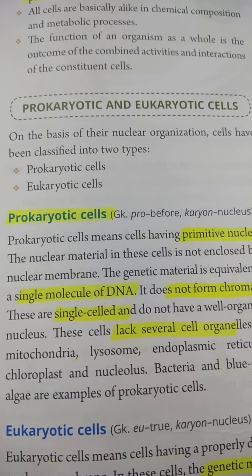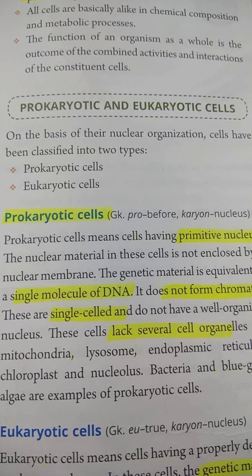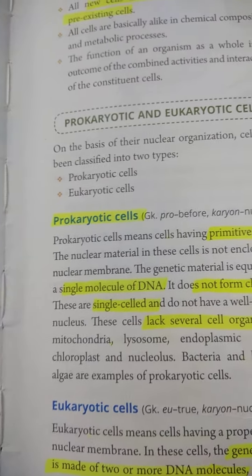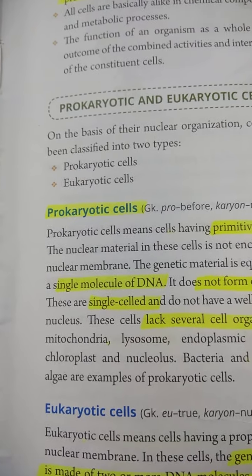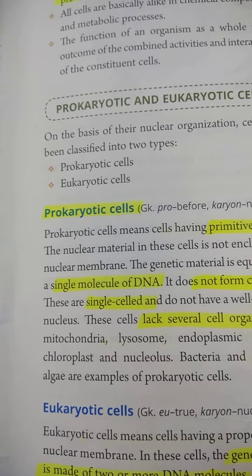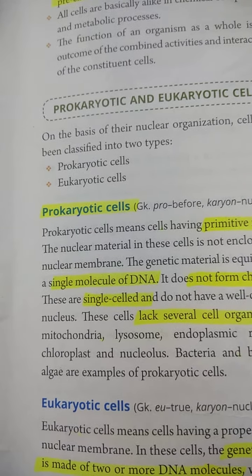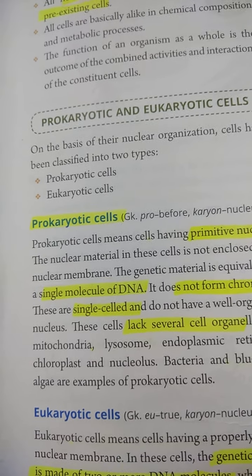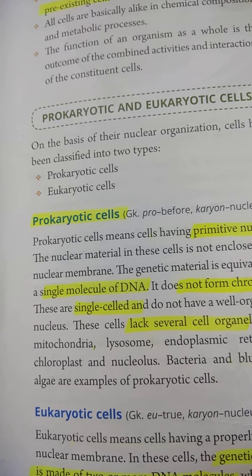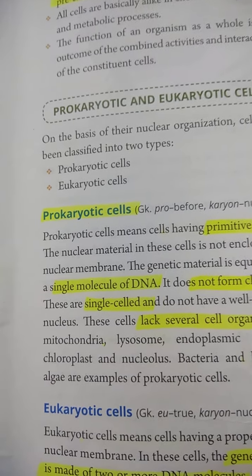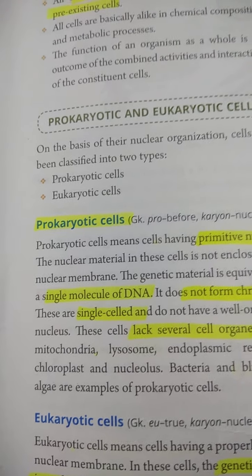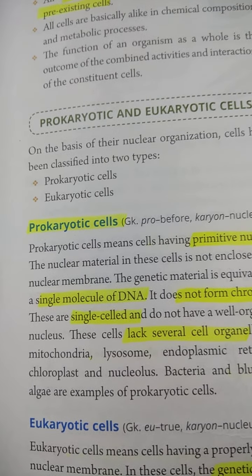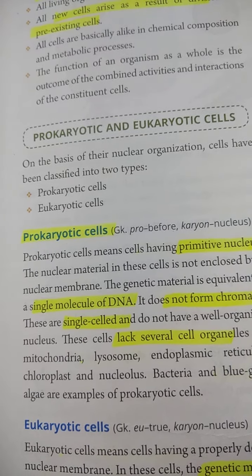Now the next heading of the chapter is prokaryotic and eukaryotic cells. On the basis of their nuclear organization, cells are categorized into two categories, that is prokaryotic cells and eukaryotic cells. Prokaryotic means cells having a primitive nucleus, meaning the nucleus is not properly developed. In this nucleus, nuclear material is not surrounded by the nuclear membrane, and the genetic material is equivalent to a